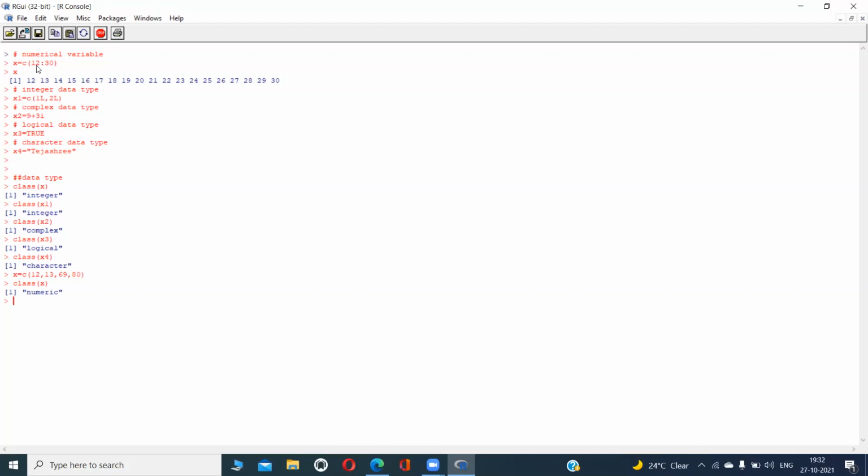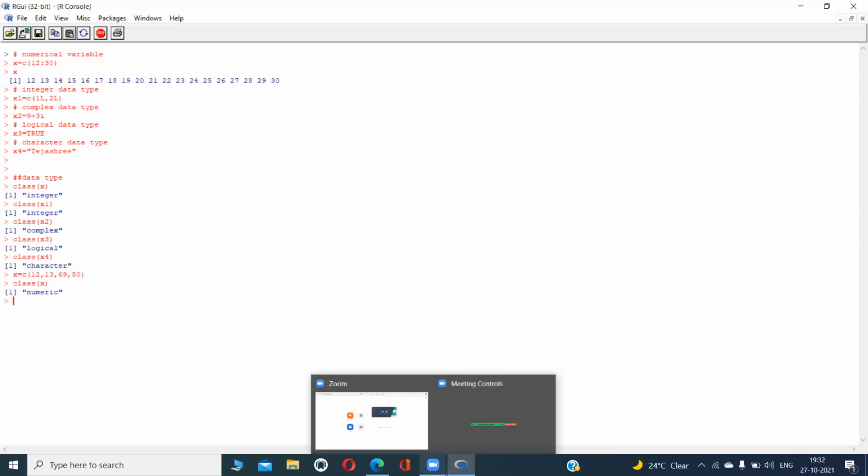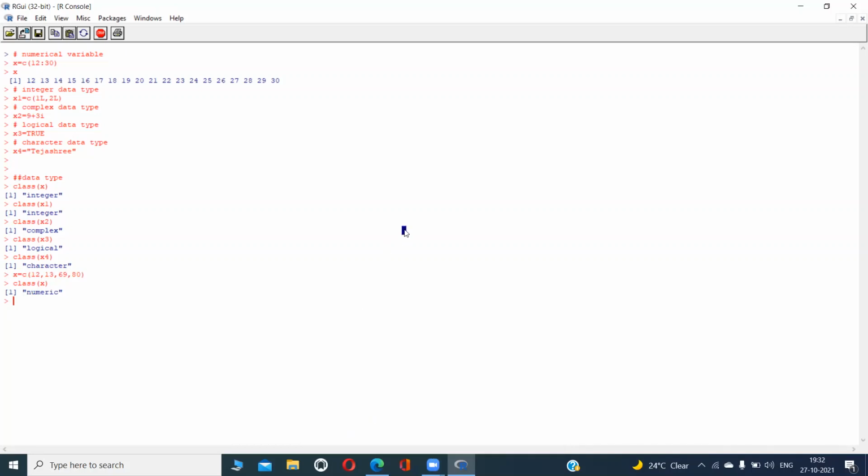Because I used the sequence function earlier, that is why it showed integer. But if I use a simple array, it shows numeric. So in this session we learned about the data types in R and which function we can use to find the class or type of a variable.